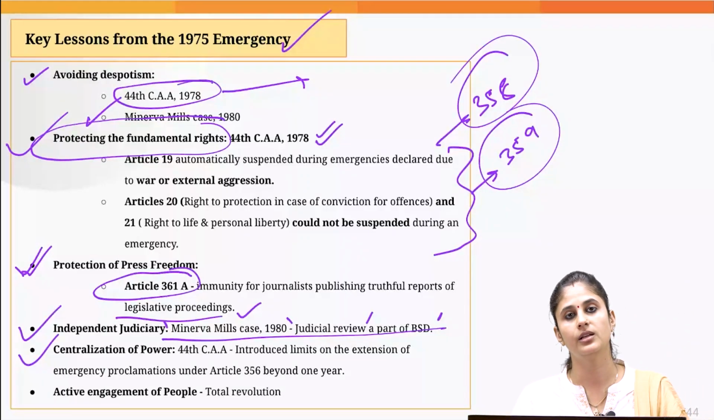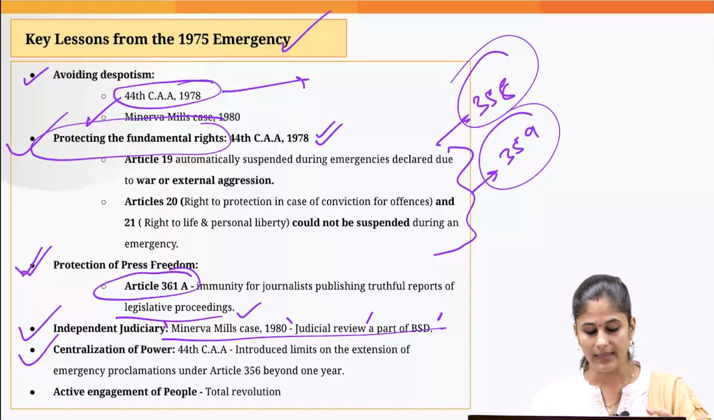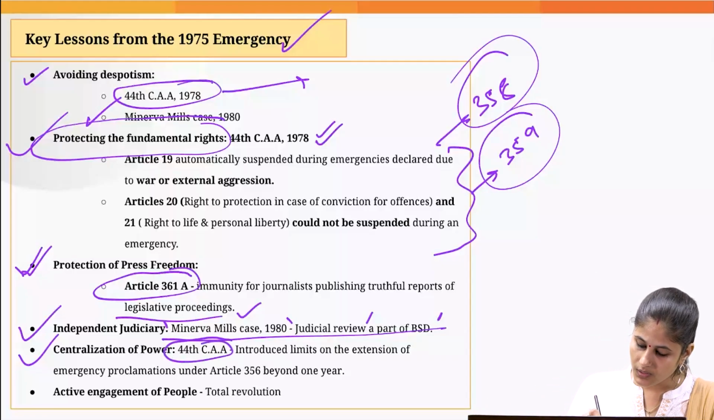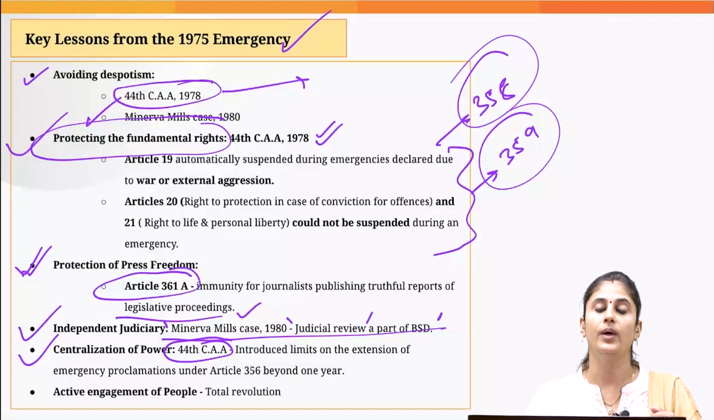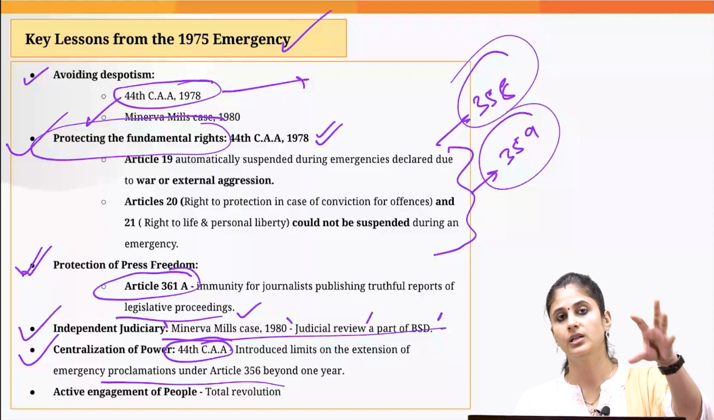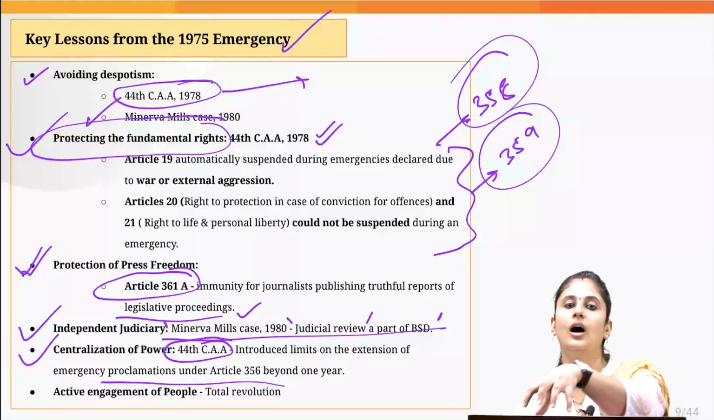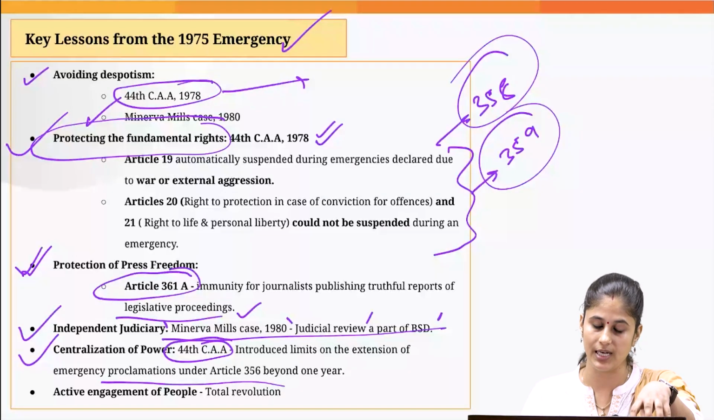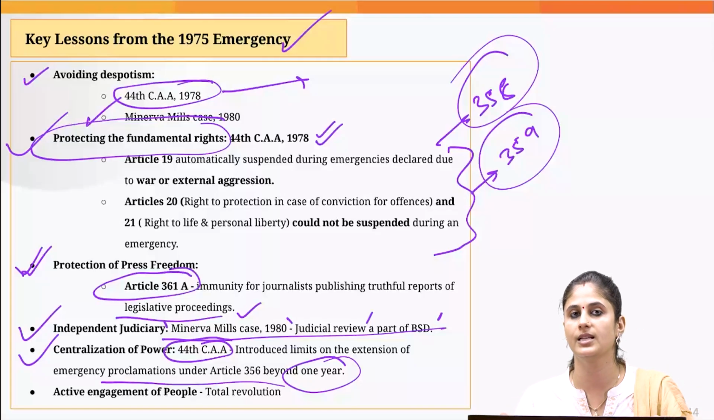Then we understood that we need to prevent centralization of the powers, and that is the reason the 44th Constitutional Amendment Act introduced a lot of safeguards when it comes to the proclamation of the President's rule. So the 44th Constitutional Amendment Act stated that the President's rule could be allowed to operate in a particular state beyond a period of 1 year only when two conditions are satisfied.